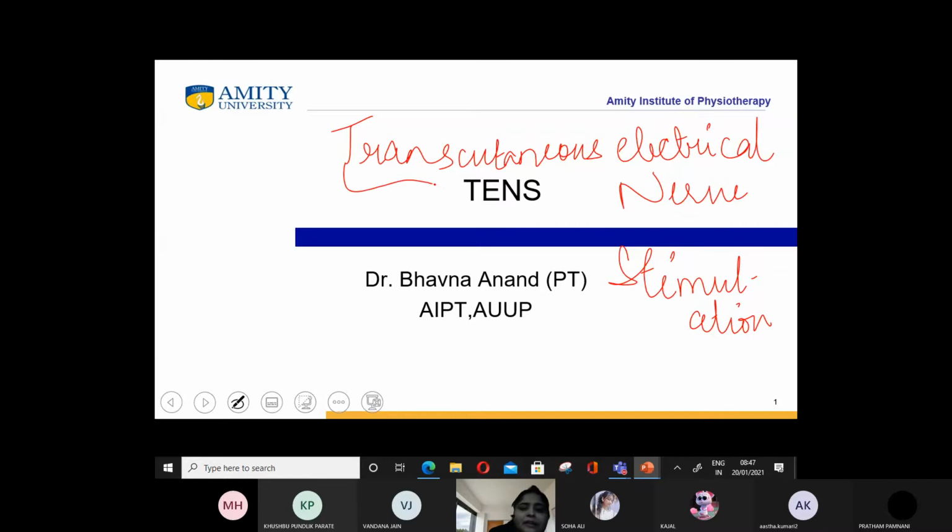What do you mean by transcutaneous? What is cutaneous in it? Ma'am, skin. It means superficial. Skin. Okay. What is trans? What is trans, students, in transcutaneous electrical nerve stimulation? What is trans according to normal English language?